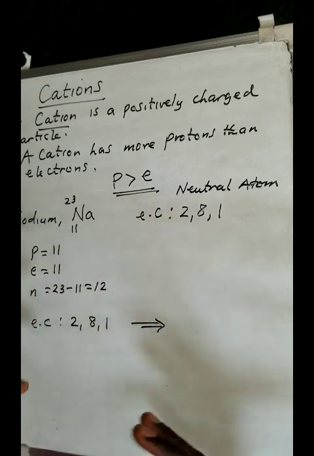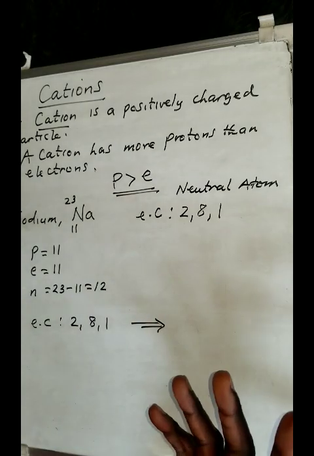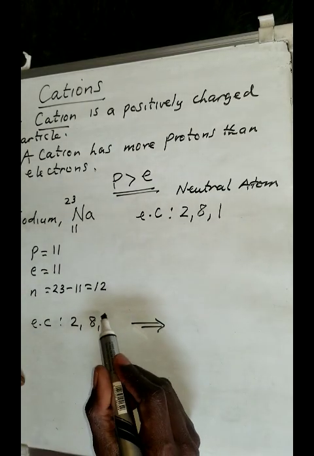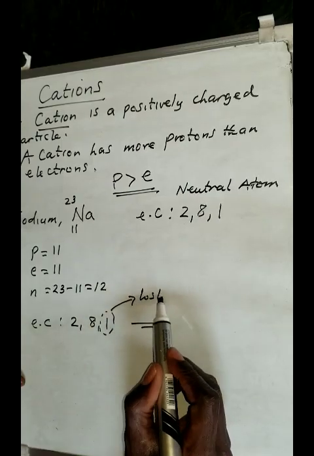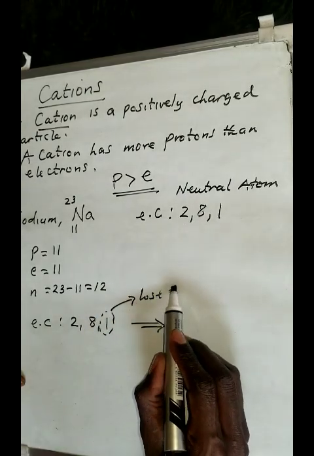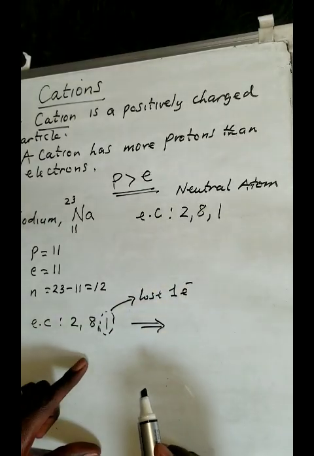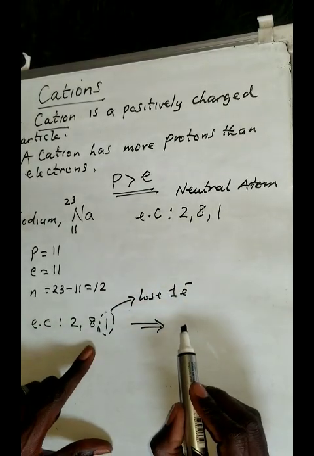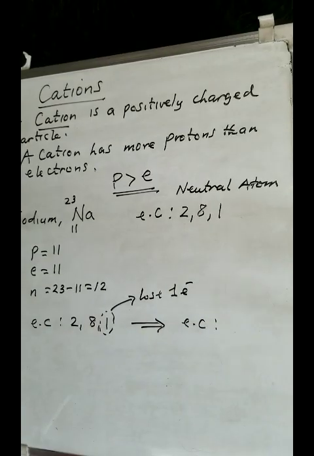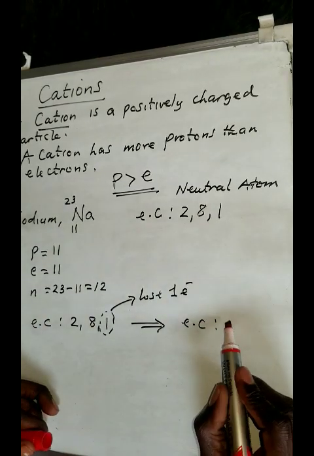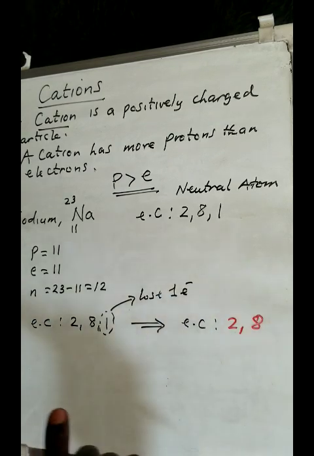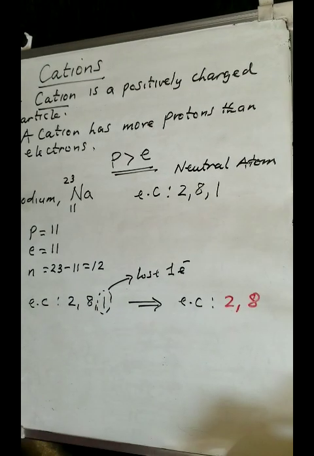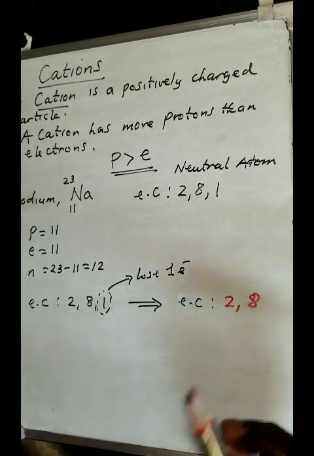So usually metals, for them to become stable, give out electrons, and therefore it will give away this 1 electron. In other words, it is going to lose 1 electron. So when it loses 1 electron, the new electronic configuration that you're going to have, let me write in a different marker, is going to be 2, 8. That is what you're going to have. That's the new electronic configuration.